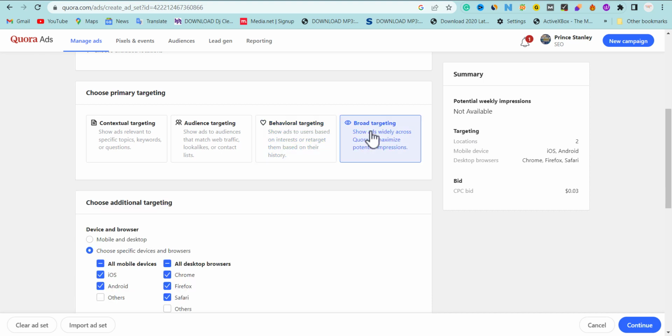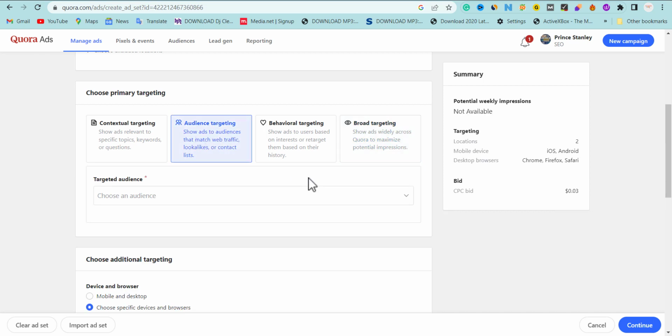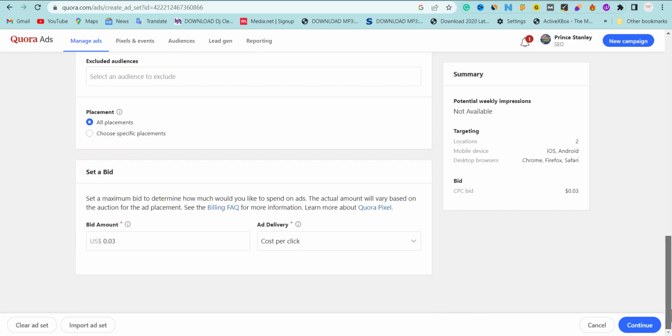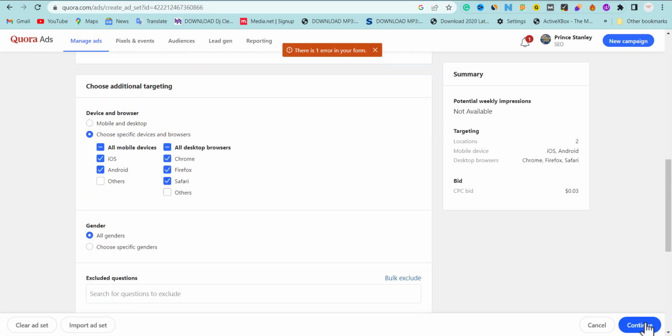Broad targeting, that's not that important, just leave it. Audience, you can also create your audience. When the campaign converts, you can pick a particular placement that converts and create your audience and keep them. So whenever you come back, there's no need of setting all these things. You just pick your audience and continue. Now the next thing we're going to do is click continue.